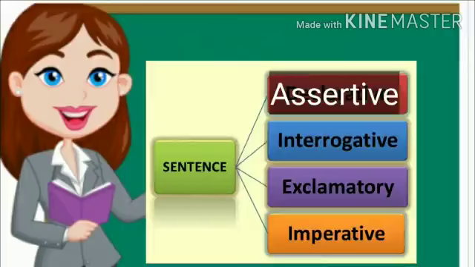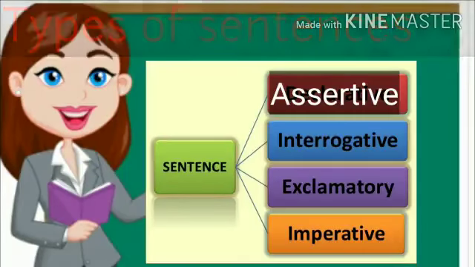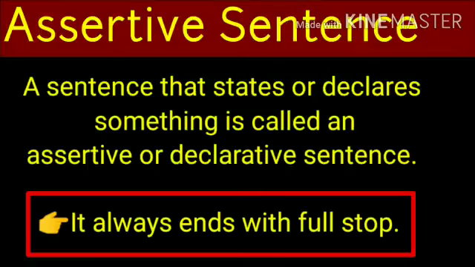Students, there are in general 4 types of sentences, and they are assertive sentence, interrogative sentence, imperative sentence, and exclamatory sentence. Assertive sentence, also known as declarative sentence. A sentence that states or declares something is called an assertive or declarative sentence.